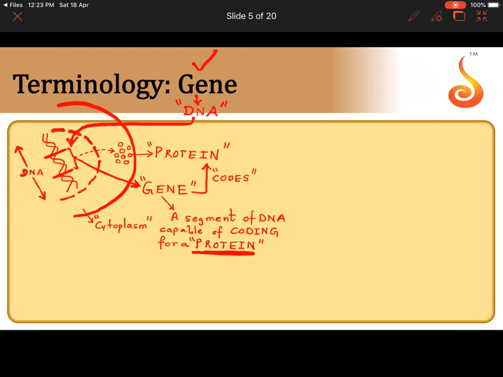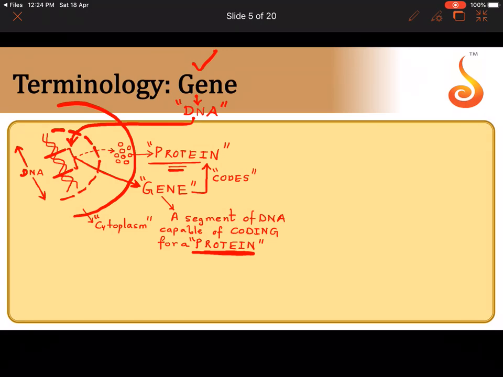It is a part of DNA. Isn't it nothing but the DNA? But it is not all of DNA. It is a part of the DNA. So it is a segment of the DNA which is capable of coding, meaning directing the synthesis of a particular protein. You may ask me why we are giving so much importance to this molecule that is called a protein,